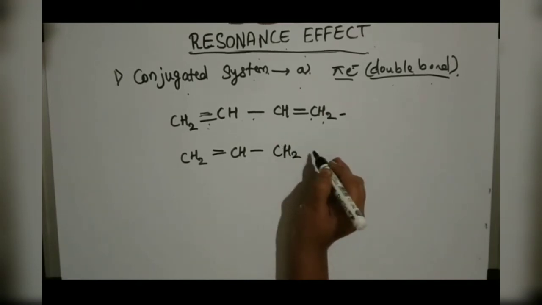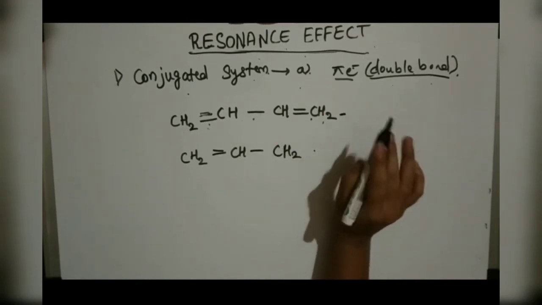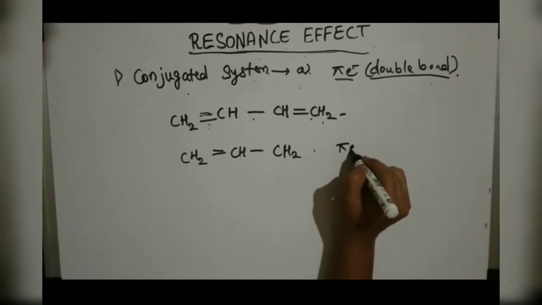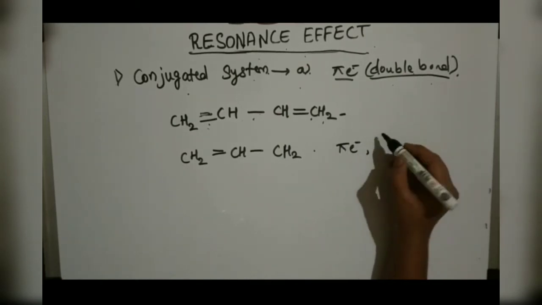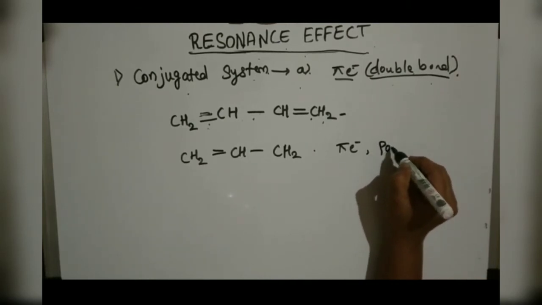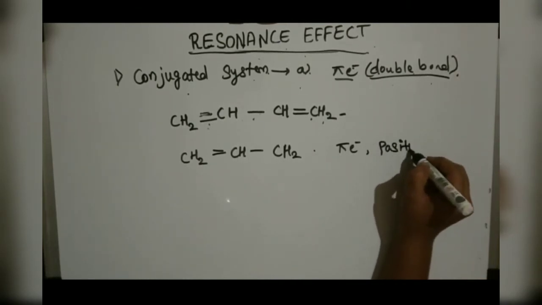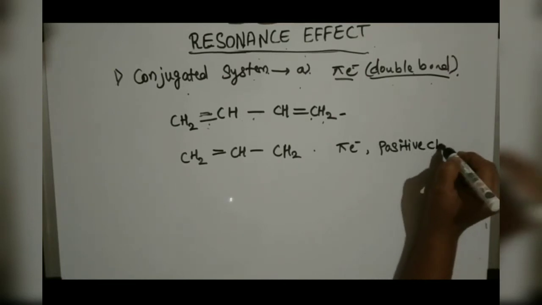The other condition is that, along with pi electrons or double bonds, the structure or molecule should also have a positive charge.